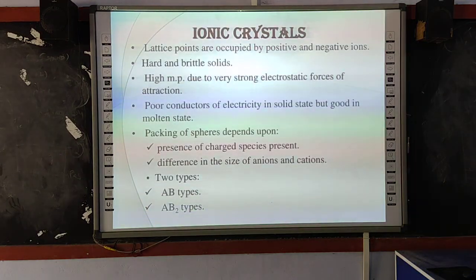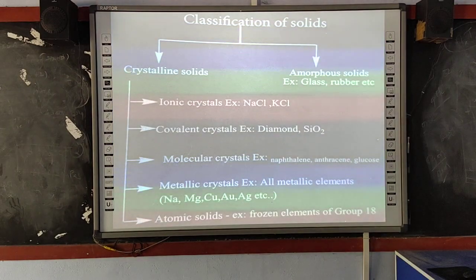These are examples for the molecular crystals. Metallic crystals, all the metals: sodium, magnesium, copper, iron, gold, silver. These are examples for metallic crystals. And finally, atomic solids. Example, frozen elements of group 18, namely helium, neon, argon, krypton, and xenon.